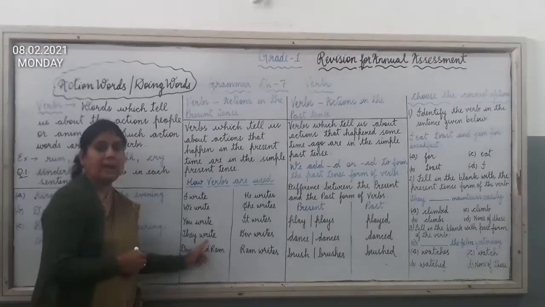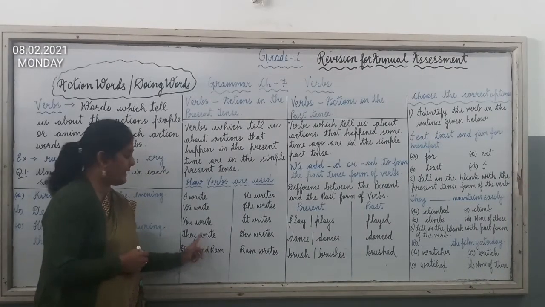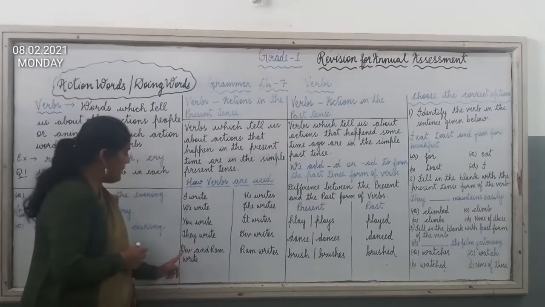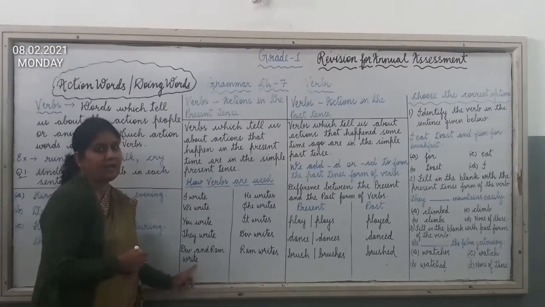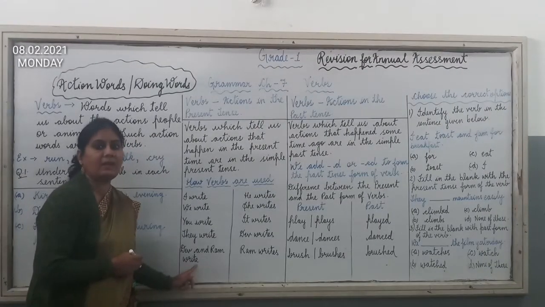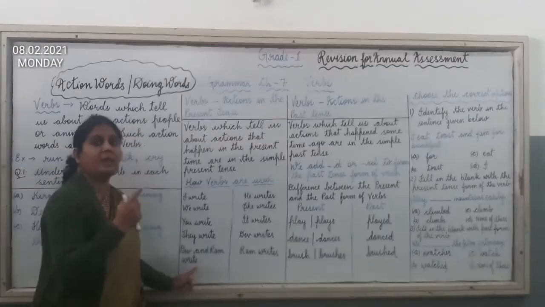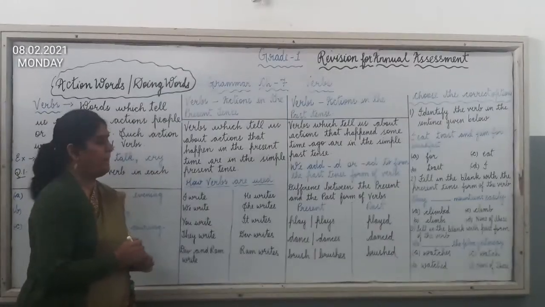They write. Again we have not added s to the verb write because here we are talking about more than one. Now, Dev and Ram write. Here also I have not added s to the verb because we are talking about two people, more than one. So we will not add s to the verb.